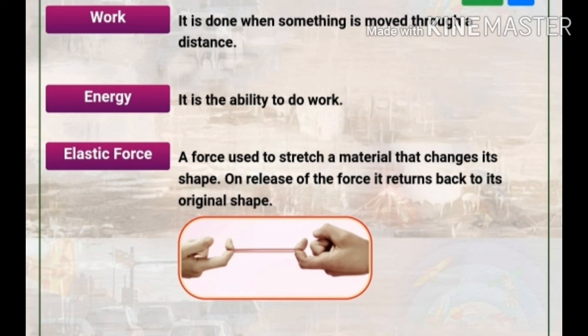Elastic force. A force used to stretch a material that changes its shape. On release of the force, it returns back to its original shape. Such force is called elastic force.